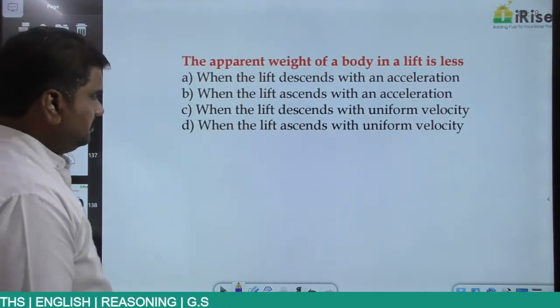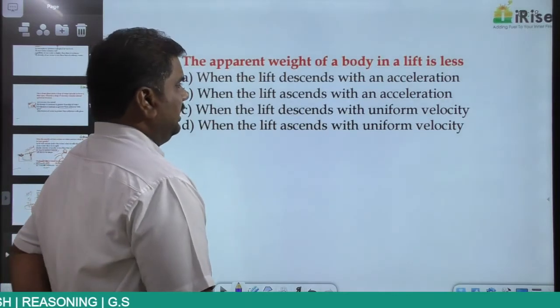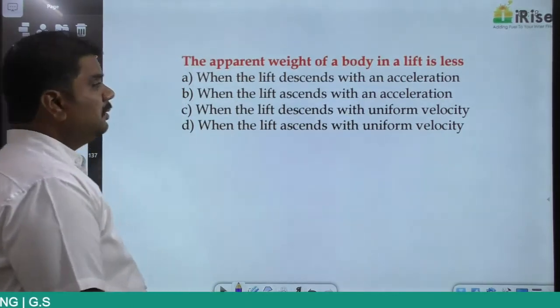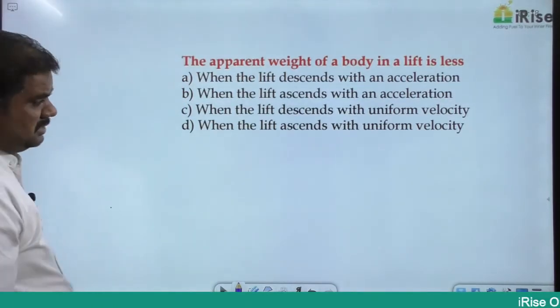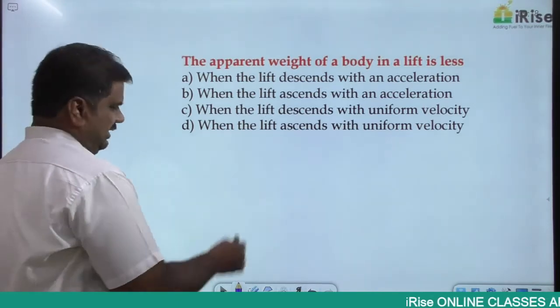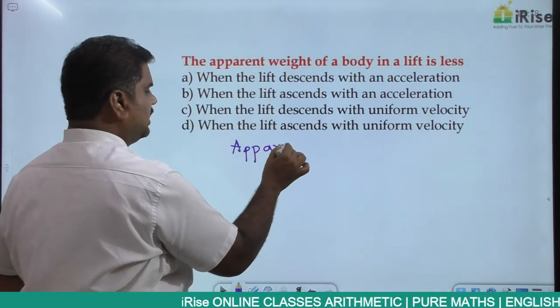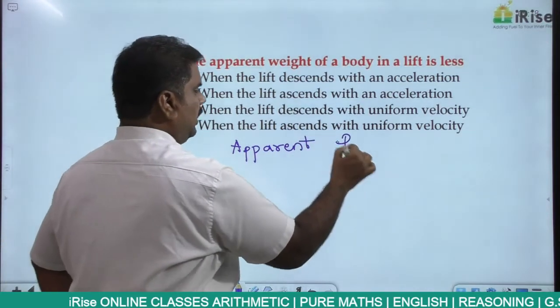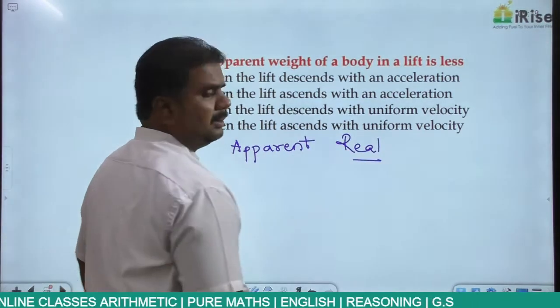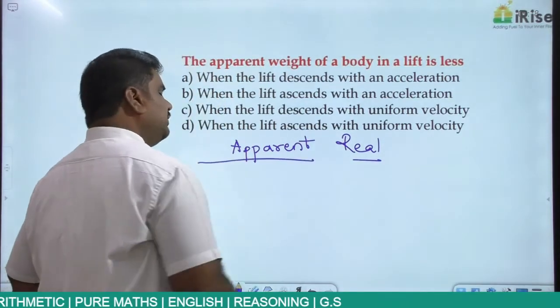Then, the apparent weight of a body in a lift is less when the weight of a person appears to be less. So whenever a person is moving in a lift, in that particular case we have two different types of weights. One is apparent weight, the other one real weight. This is the original one. Apparent is the one which appears to be.